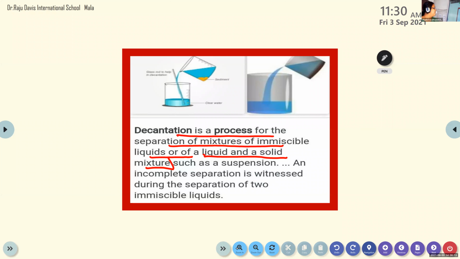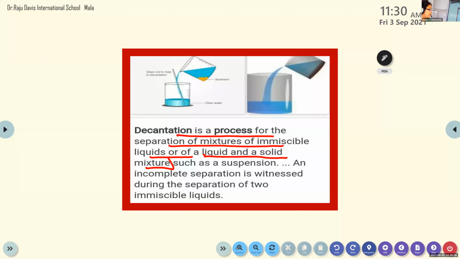Ma'am, mud has a chemical name, so I thought this might also have a chemical name like that. No, muddy water. Oh, you are talking about mud, we call it sediment. You will get another name later, when we come to filtration, I'll teach you what that is. So decantation is a process.